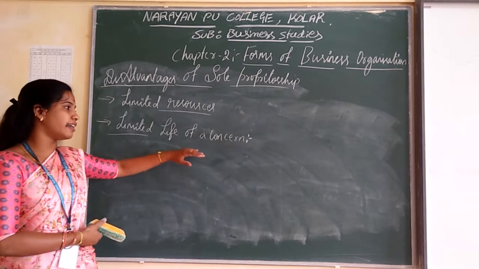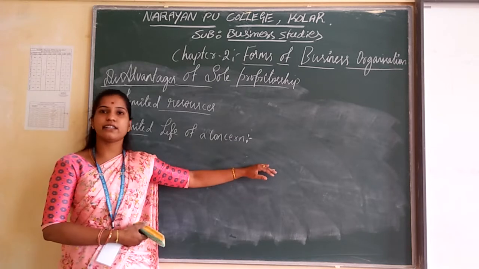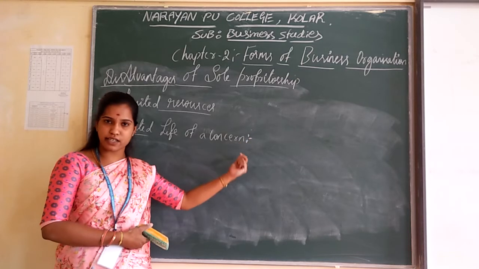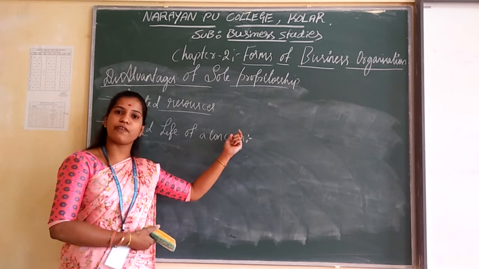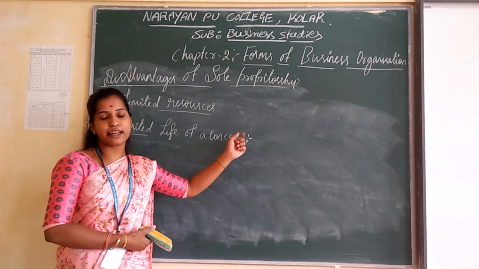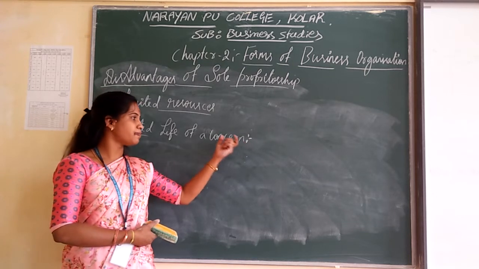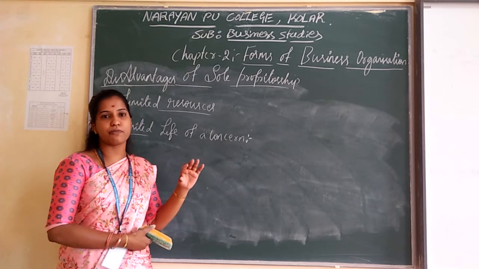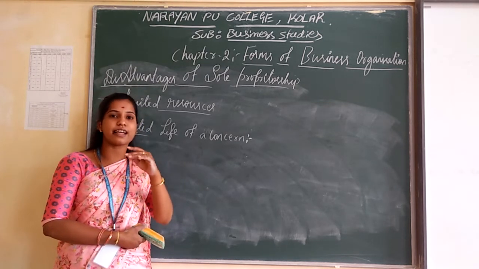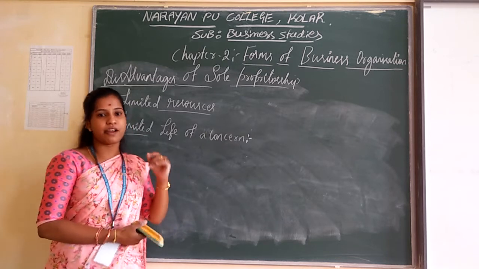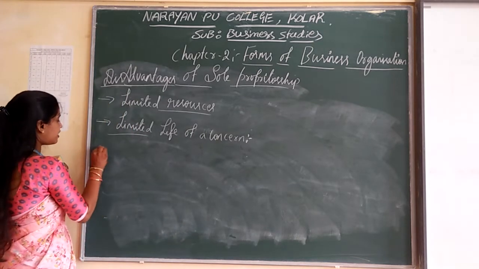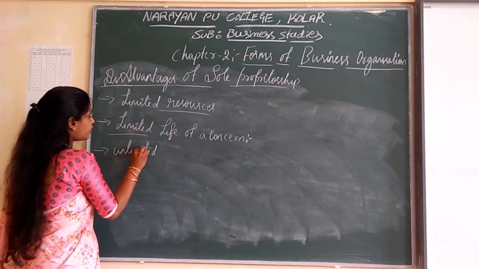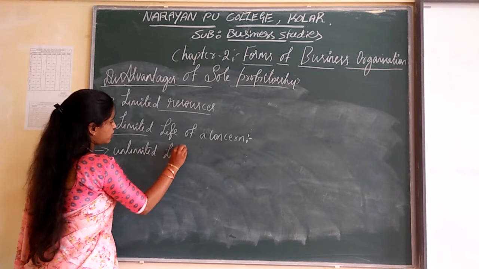That means the sole proprietor is a single person who is going to manage and handle this business organization. In case of his death or insanity or any mental disaster, that business organization will be closed down. So because of that, the business concern has a limited life. And the next one is unlimited liability. This is a main important disadvantage.